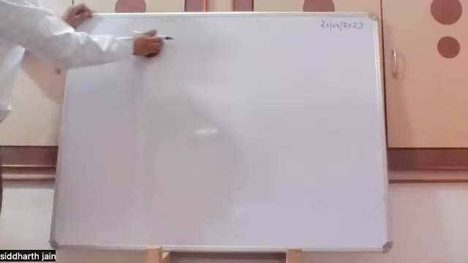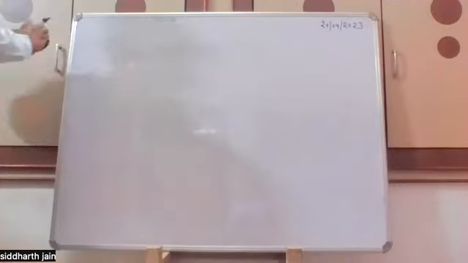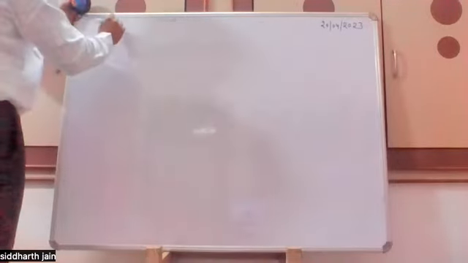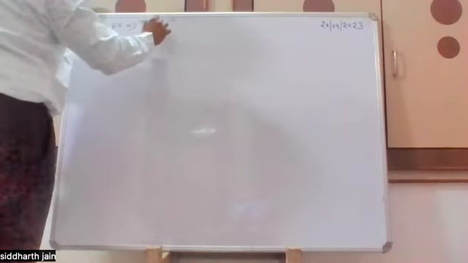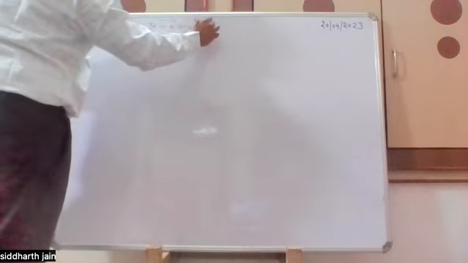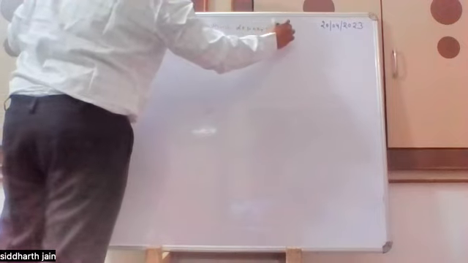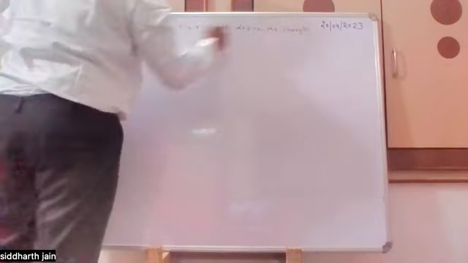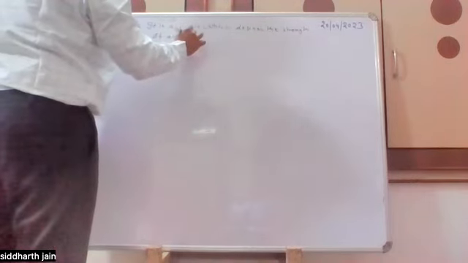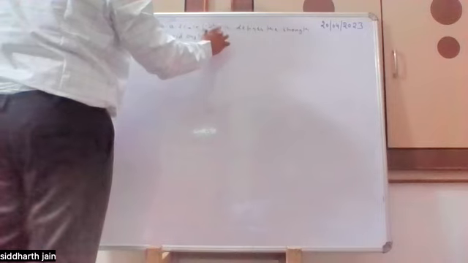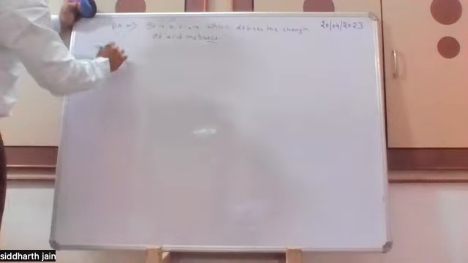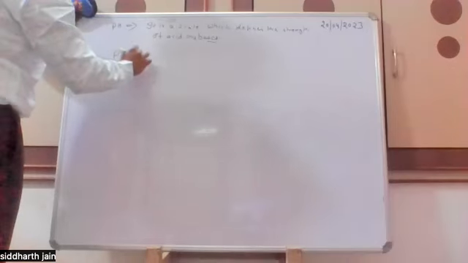How to determine the pH and pOH? And what is pH? Sir, basically, pH is a scale which defines the strength of acids and bases. pH stands for power of hydrogen.